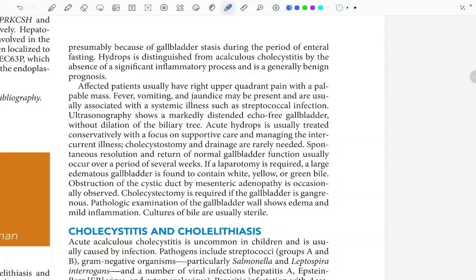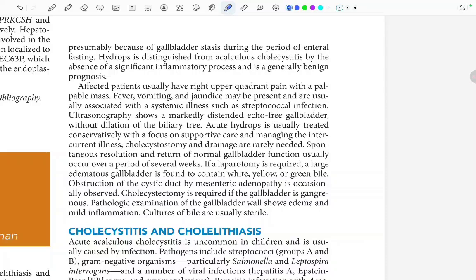If a laparotomy is required, a large edematous gallbladder is found to contain white, yellow or green bile. Obstruction of the cystic duct by mesenteric adenopathy is occasionally observed.